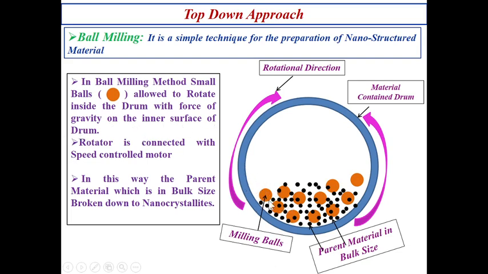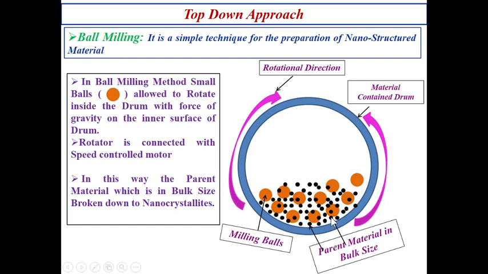So with the force of gravity, these yellow color balls are hard zirconia balls. Whenever this drum is rotating, due to their heavy mass, these yellow color balls also rotate inside the drum. I am going to show you with animation, you just wait. And these black color dots are the parent material. These black color circles represent the parent material in bulk size.